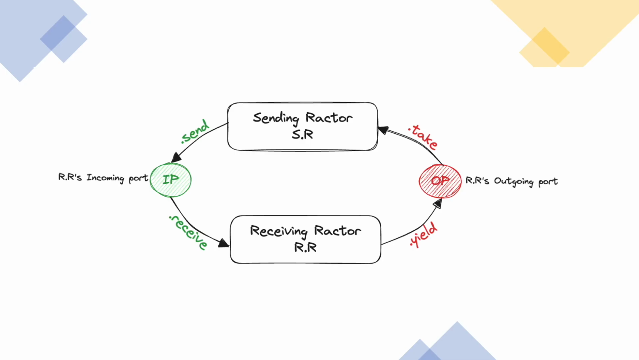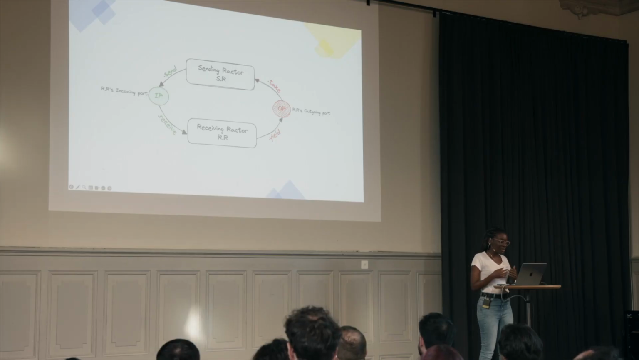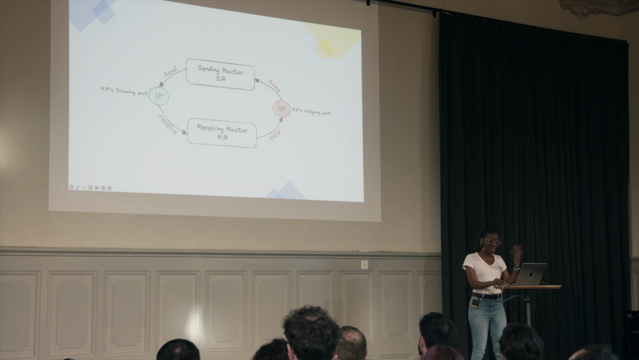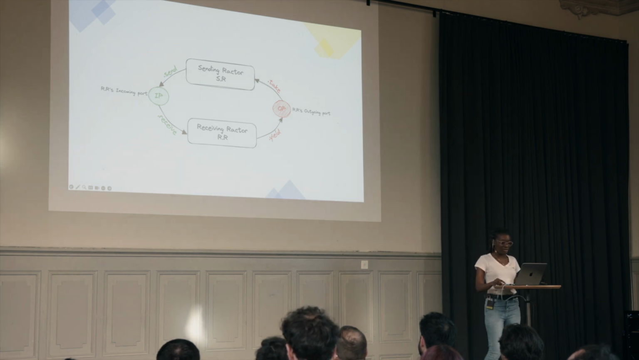So we have the sending that via .send sends a message to the port, and then via .receive, it is received, it is processed, and then via .yield, the result is sent back to the outgoing port, and via .take, it goes back to the sending Ractor. The result goes back to the sending Ractor.